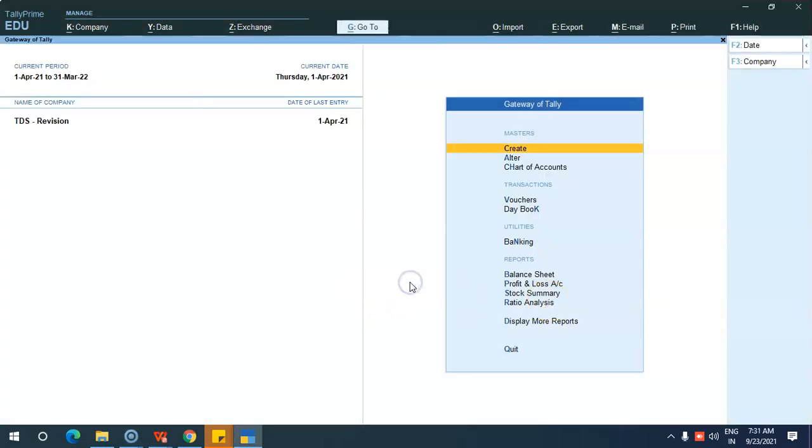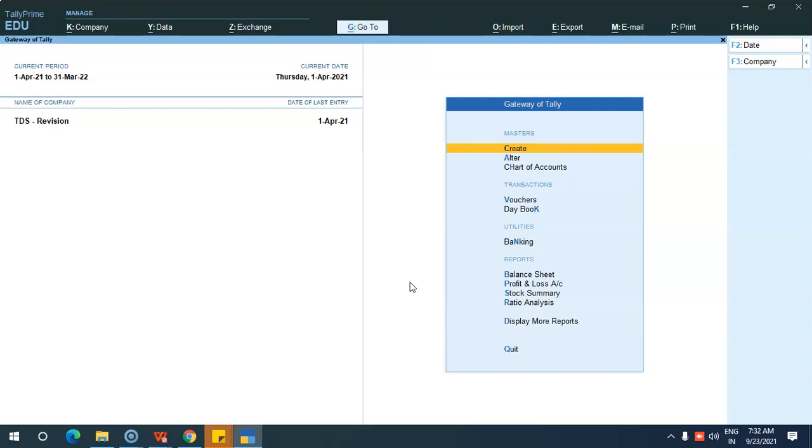Next, you can fix the TDS on lower rate and zero rate. Usually you will be checking the rate chart and deducting the TDS based on the rate mentioned there. If the deductee does not want TDS deducted, or wants it deducted at a lower rate, the assessing officer, after he is satisfied with the income slab of the deductee, will issue a certificate. If the deductee has a certificate, he can deduct the TDS at a lower rate and also at zero rate. So how to enter those transactions?